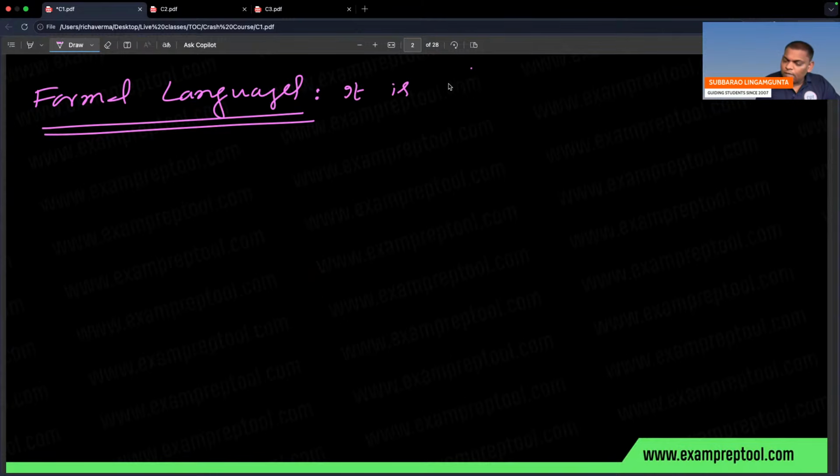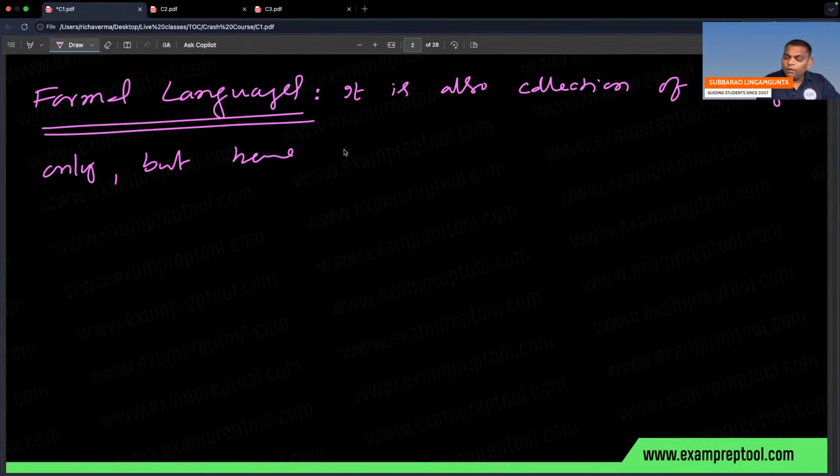A formal language is a collection of strings. When you say language, it is a collection of strings only. But here, the meaning of the string is not important.